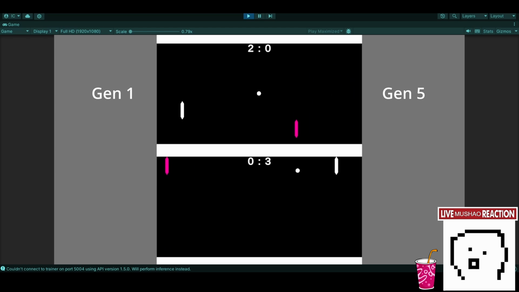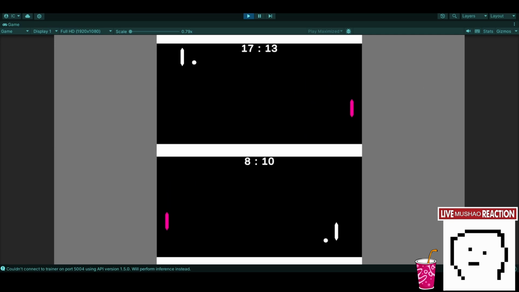Yeah, it does not seem to be going well for Generation 5 on the bottom. Oh wow, Generation 1 is just beating him. And it won on the top. Yeah, they really just seem unaccustomed to these speeds. I think that extra movement on the x-axis for Gen 5 just does not go well for it.